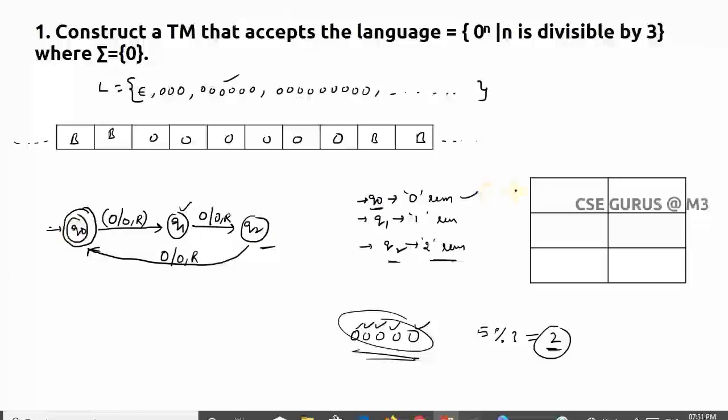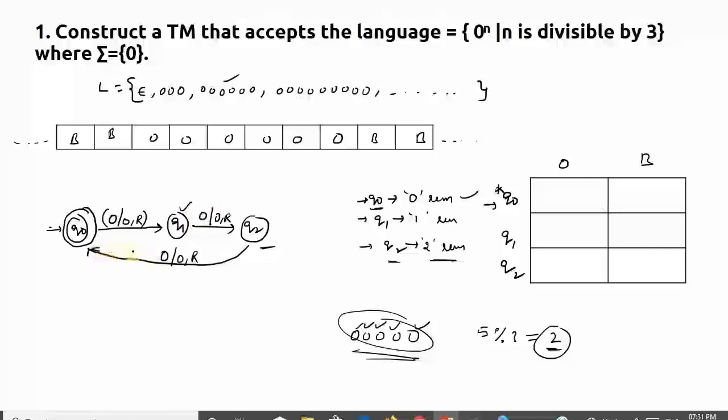Now if you want to write the transition table here, of course you need to represent the states Q0, Q1, Q2. Q0 is the initial state as well as the final state. Now what are the tape alphabet you need to write? Not only the input alphabet, the tape alphabet also you need to write here. So what is the input alphabet? 0. And what is the tape alphabet? Definitely you need to include blank. Anyway, in this question you are not going to the blank state also. So this is a very basic question, that's why.